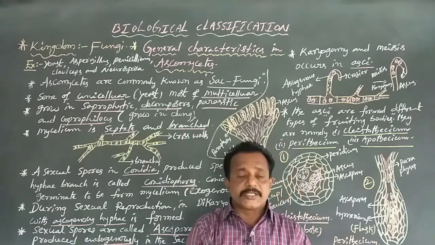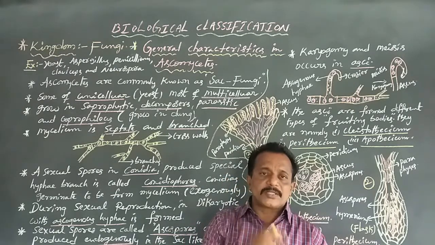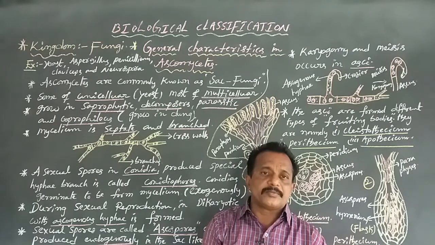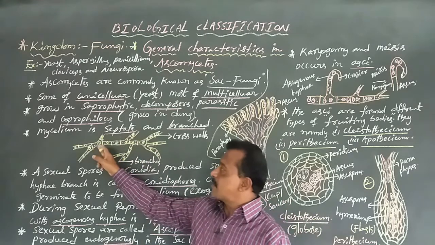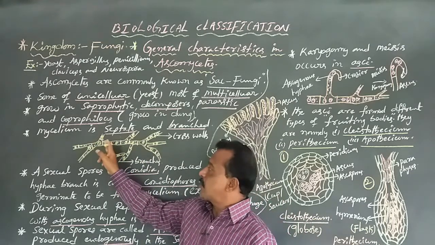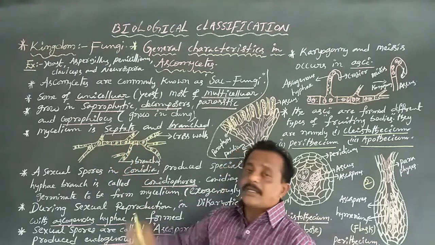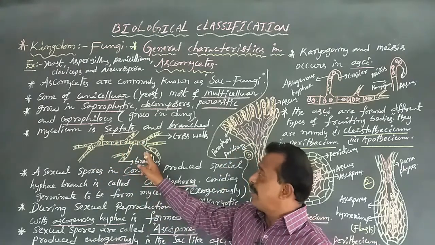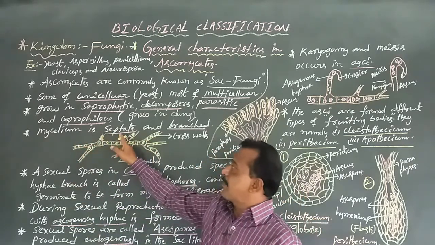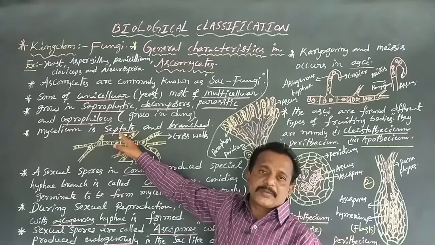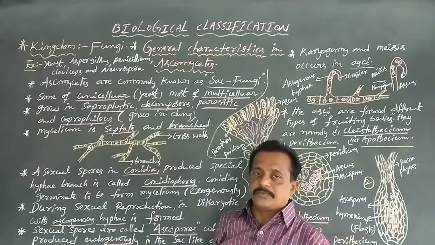But in Phycomycetes, the mycelium is aseptate, crosswalls are absent, and it has coenocytic, multinucleated protoplasm. But this one is multicellular. Why? Because one cell is separated from another cell, one nucleus from another nucleus, by crosswalls. That is known as multicellular. The mycelium is septate, crosswalls are present, so it is multicellular and branched.